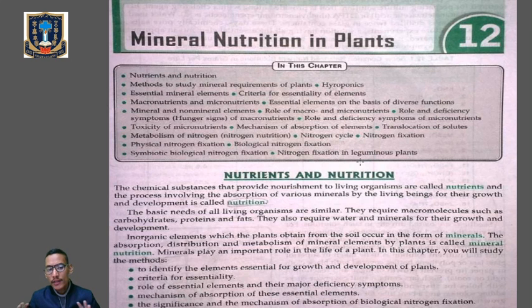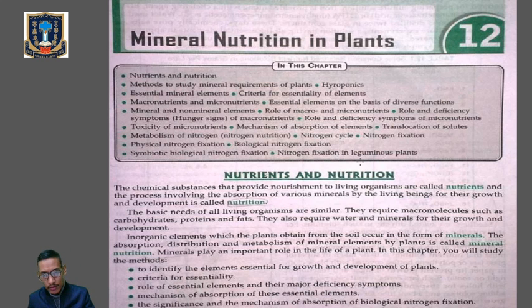It says that the basic needs of all living organisms are the same, because we require carbohydrate, protein and fat for our growth and development, and they also require water and minerals. That is true. Okay. So the inorganic elements which the plant obtains from the soil usually occur in the form of minerals. Clear? And the absorption, distribution and metabolism of mineral elements by the plant is called mineral nutrition.